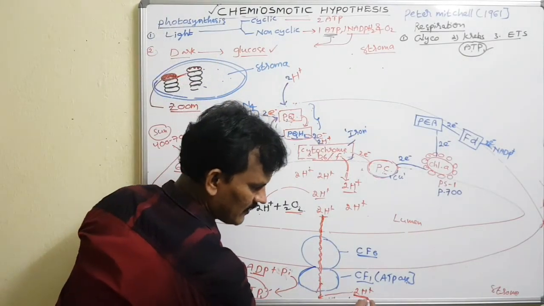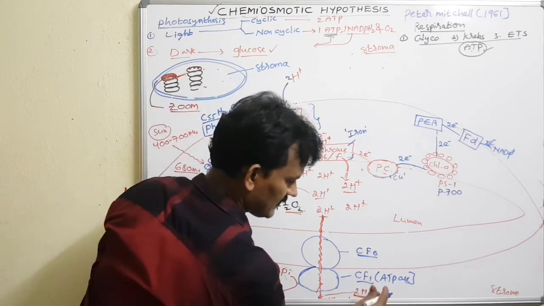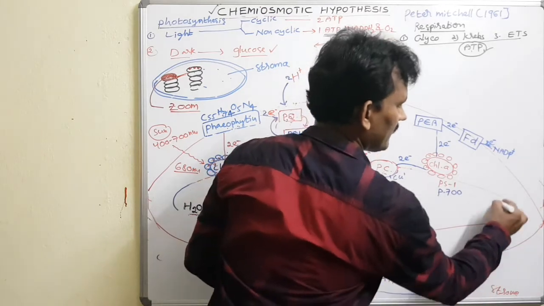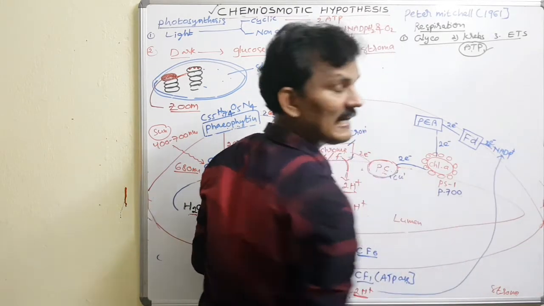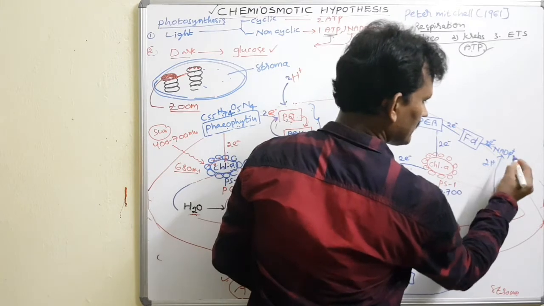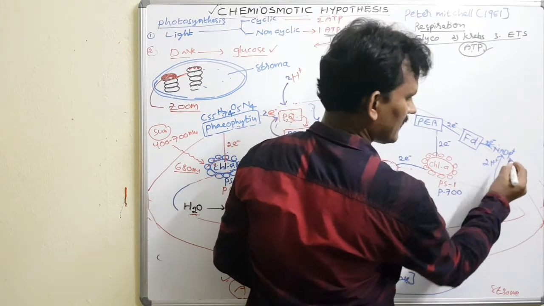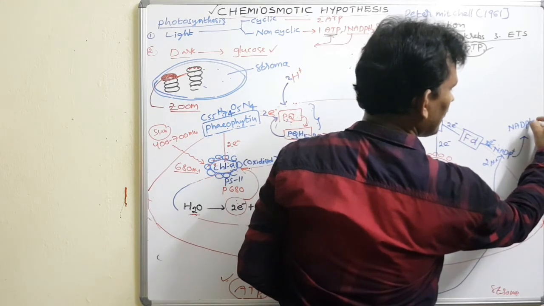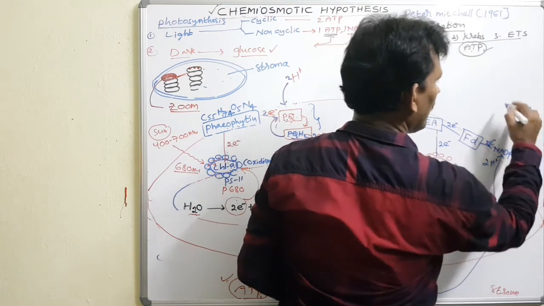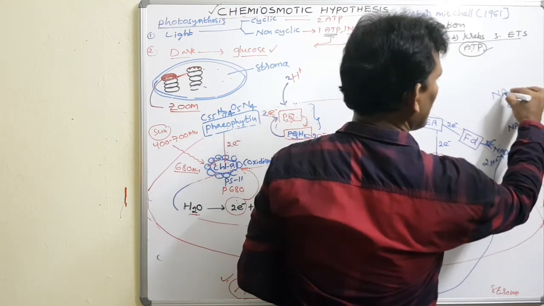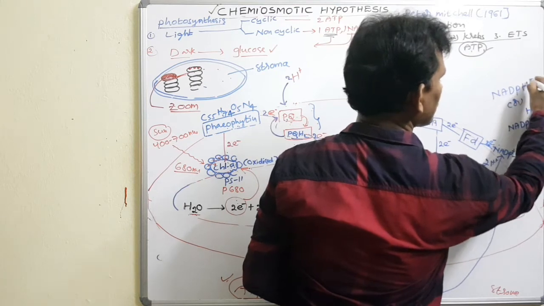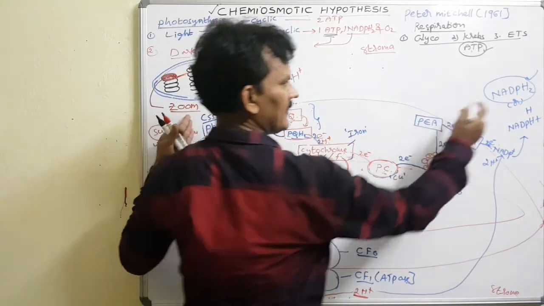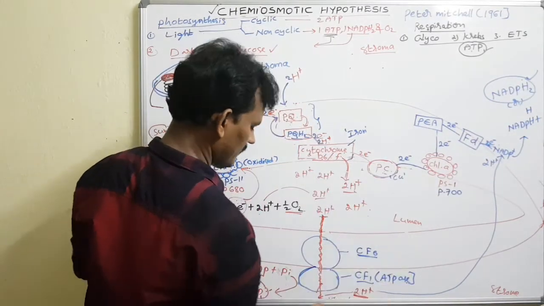Now, what about these protons? These protons are present in the stroma region only. Now these protons are conveyed to NADP. Two electrons are already given, and protons are there. Now NADP is reduced to NADPH plus H, or we can write NADPH2. So this is the light reaction: NADPH2 is formed, oxygen is formed, ATP is formed.